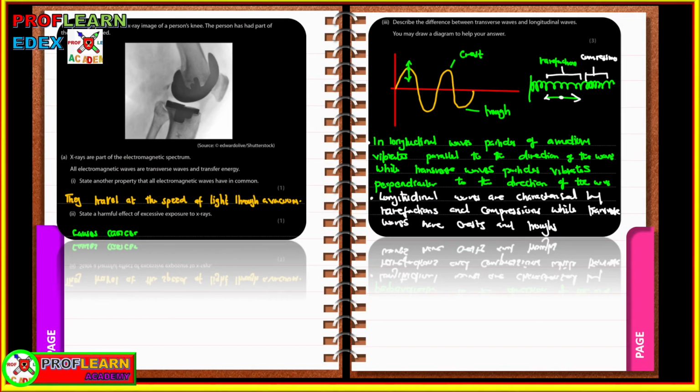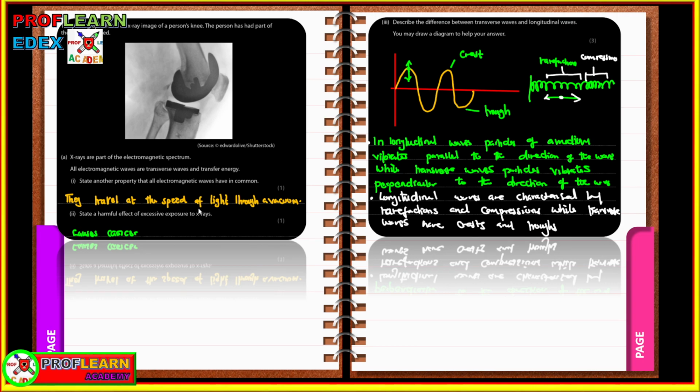Further in the electromagnetic spectrum, we are given a photograph that shows an X-ray image of a person's knee, and the person had part of their knee replaced. X-rays are part of the electromagnetic spectrum. Now, state another property of all the waves in the electromagnetic spectrum. I mentioned that they travel at the speed of light. They transfer energy, which was mentioned here. They obey the wave equation. All right, so those are some of the properties.